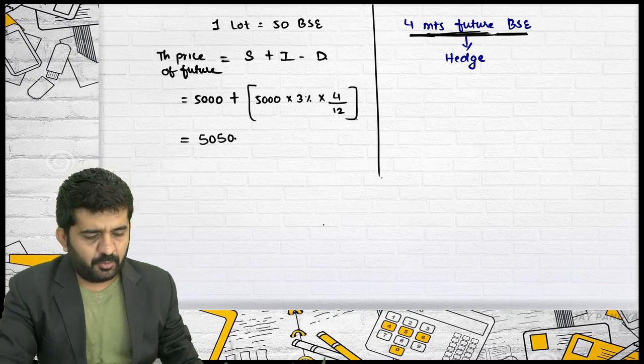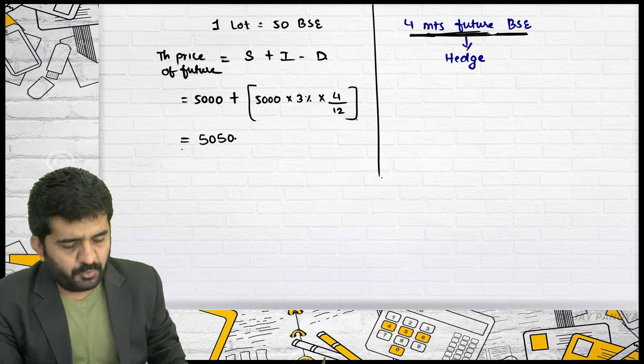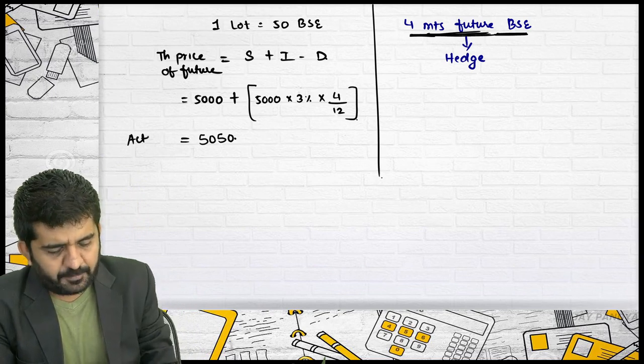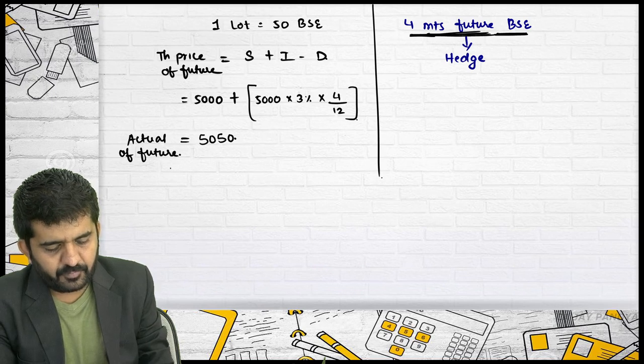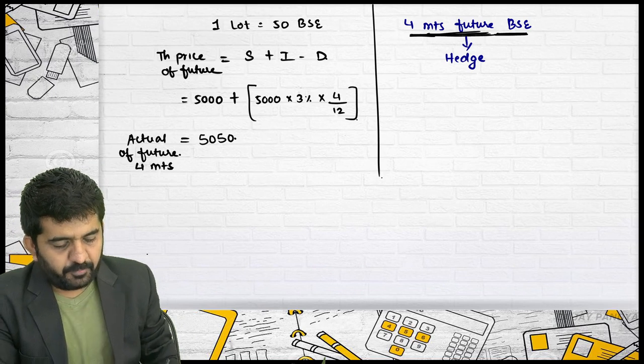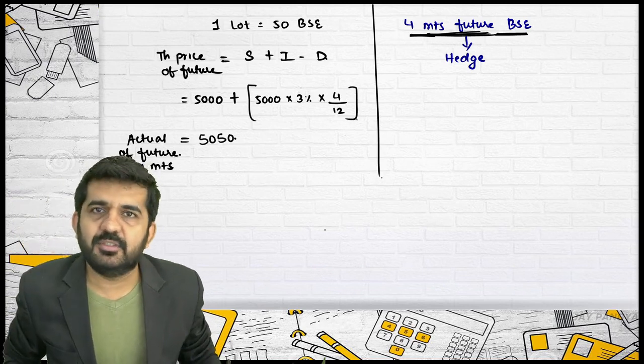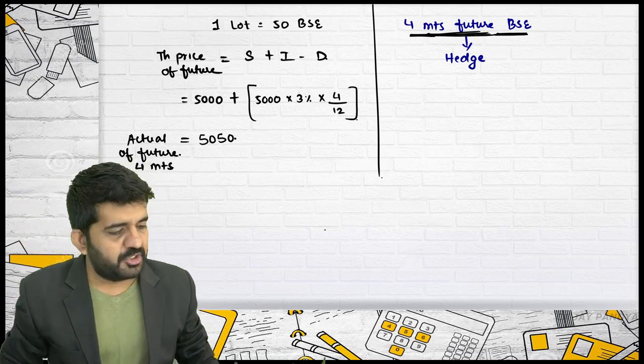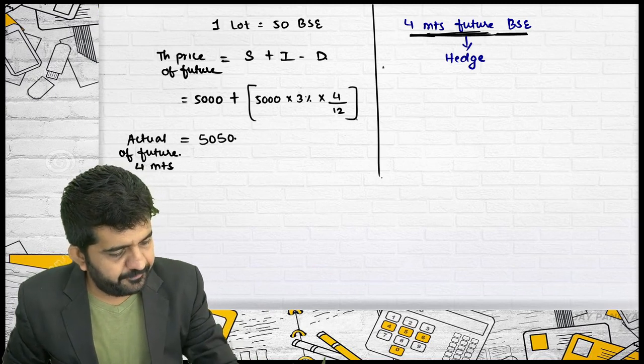Try to concentrate. We are assuming that this is also the actual price of the 4 months future. Try to concentrate on what I am doing today.